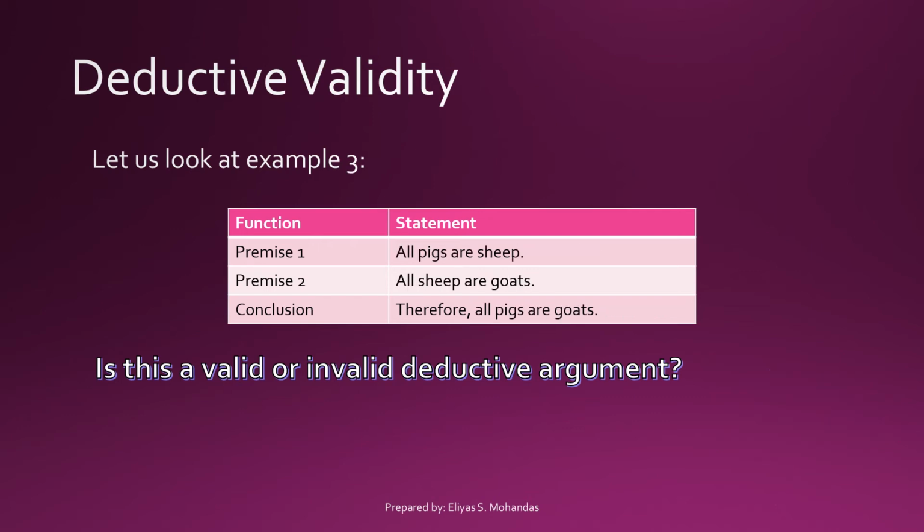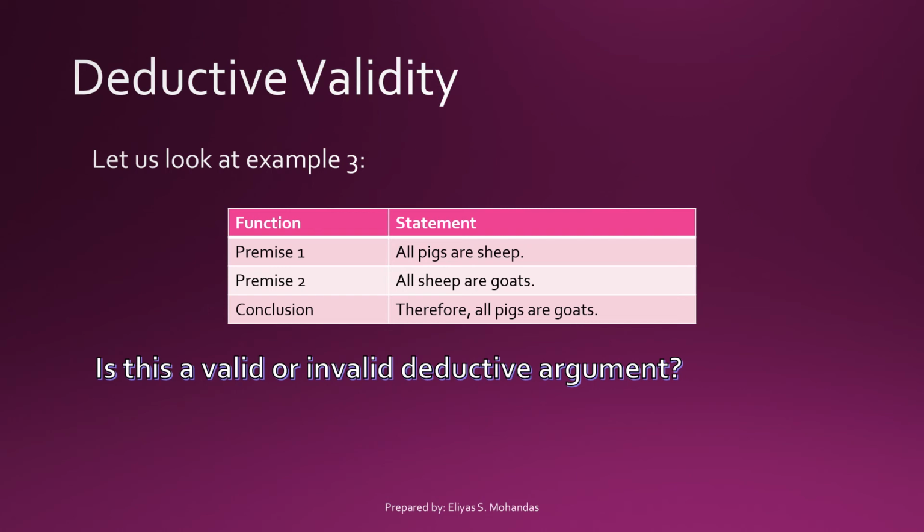Let us look at example number 3. Example number 3 is very much similar to example number 2. All pigs are sheep, all sheep are goats, therefore all pigs are goats. Now, as you can see here, all pigs are sheep is false. All sheep are goats is true. Therefore, all pigs are goats is false.